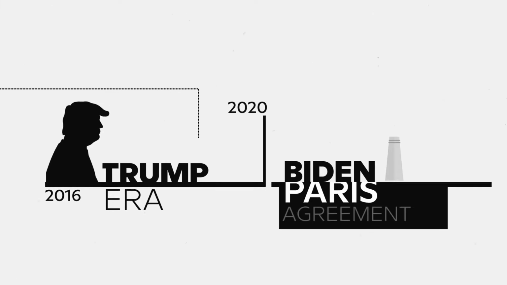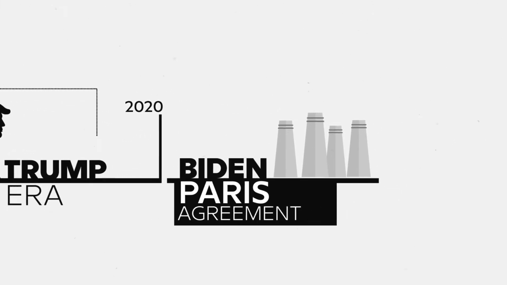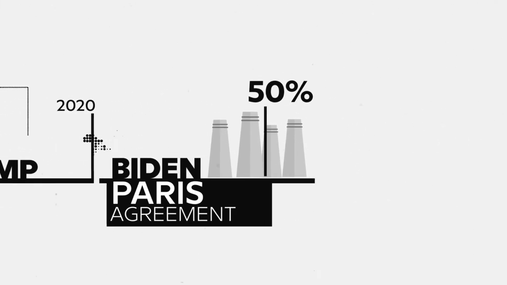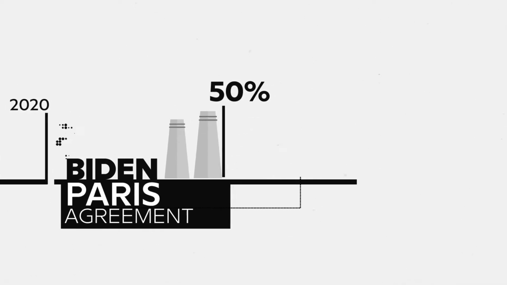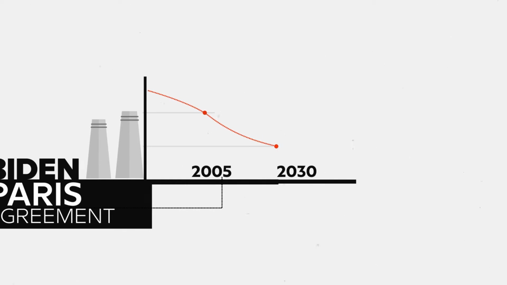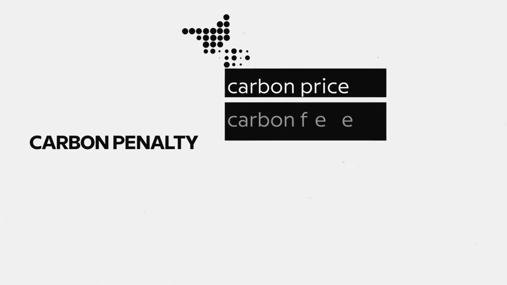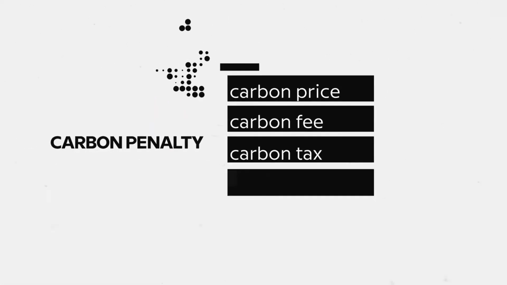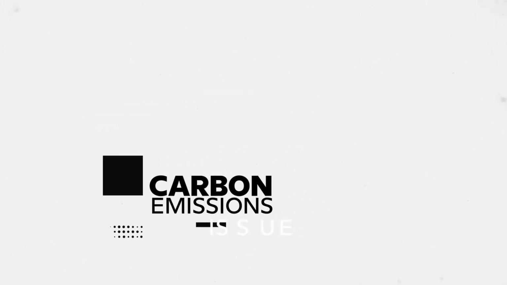After the Trump era in the US, the Biden administration rejoined the Paris Agreement and declared an ambitious plan of 50% reduction in greenhouse gas emissions by 2030 relative to 2005 levels. Therefore, imposing some form of carbon penalty, for example, carbon price, carbon fee, or carbon tax, will be a crucial component for addressing carbon emissions in the USA.